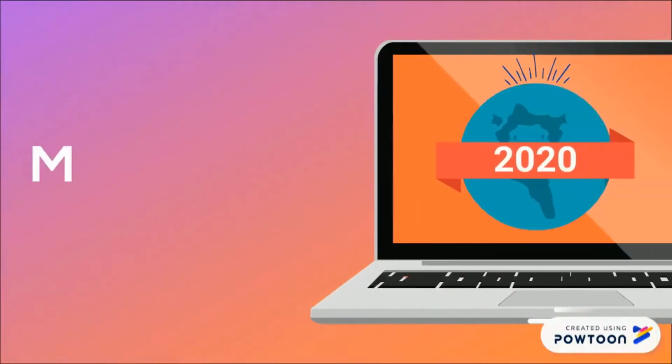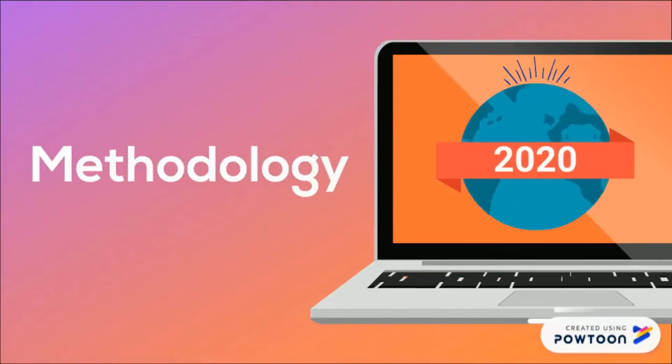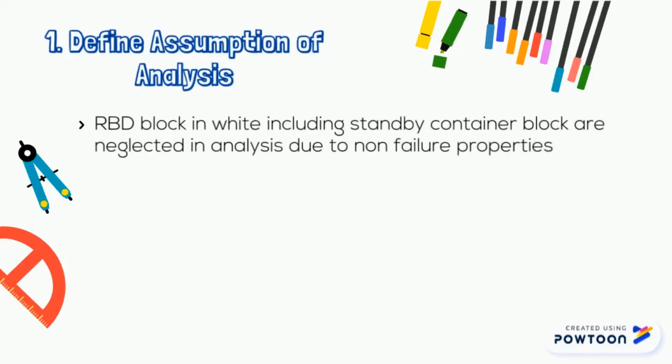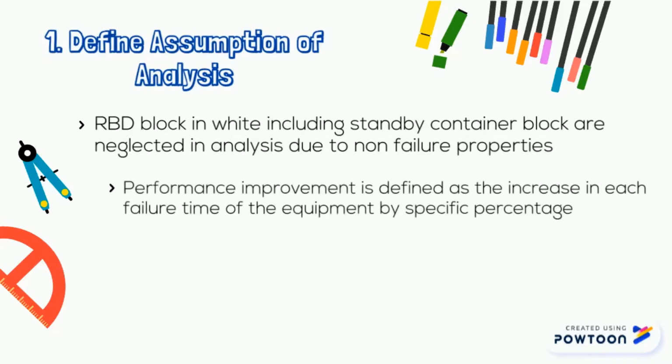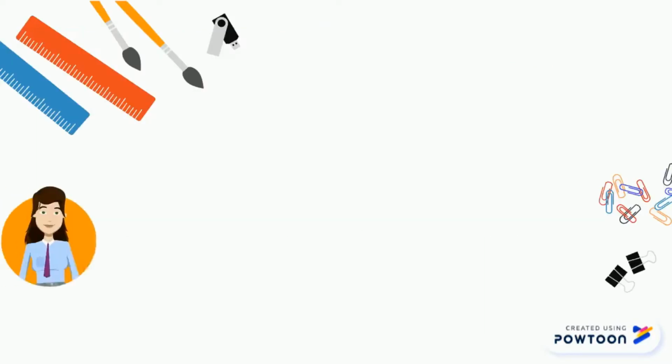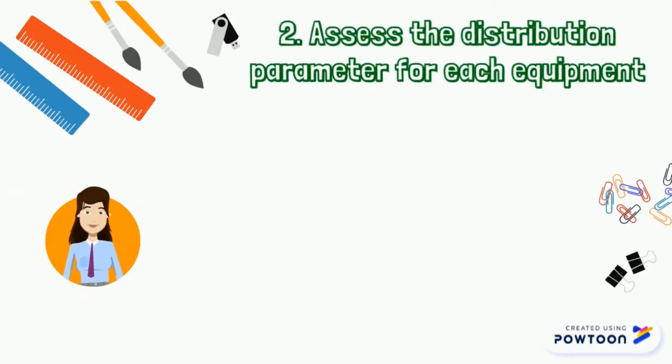So now, I would like to explain the methodology of this project. The first methodology is to define assumption of analysis. RBD block in white, including standby container block, are neglected in this analysis due to non-failure properties. Performance improvement is defined as the increase in each failure time of the equipment by specific percentage. The gas processing plant is defined as a system. The individual equipment to form the gas processing plant is defined as subsystem, and the equipment to form the subsystem is defined as component.